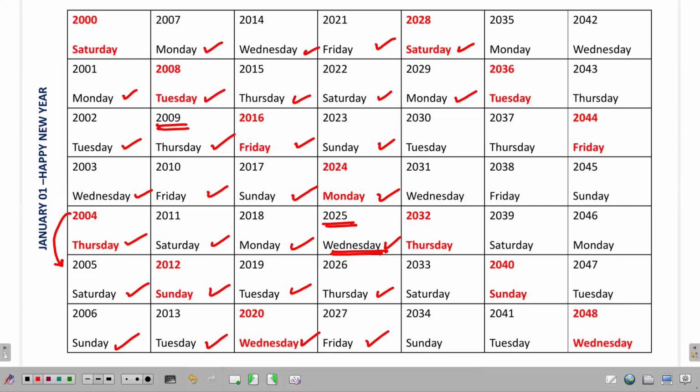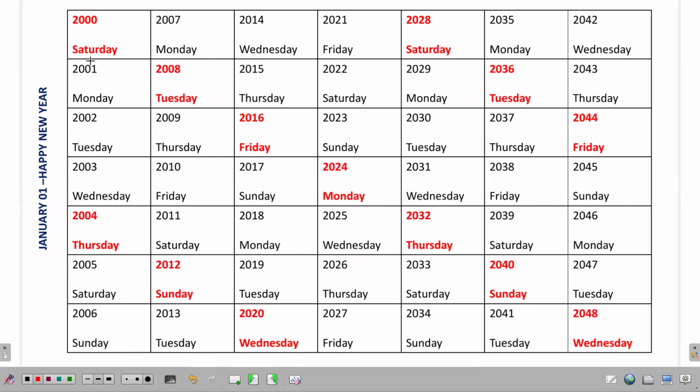So please remember the cycle, it is plus 2, then you go for plus 1, plus 1, plus 1. So it is something like Saturday plus 2, Sunday, Monday, plus 1, plus 1, plus 1. Then Thursday, here you should go for Thursday plus 2.